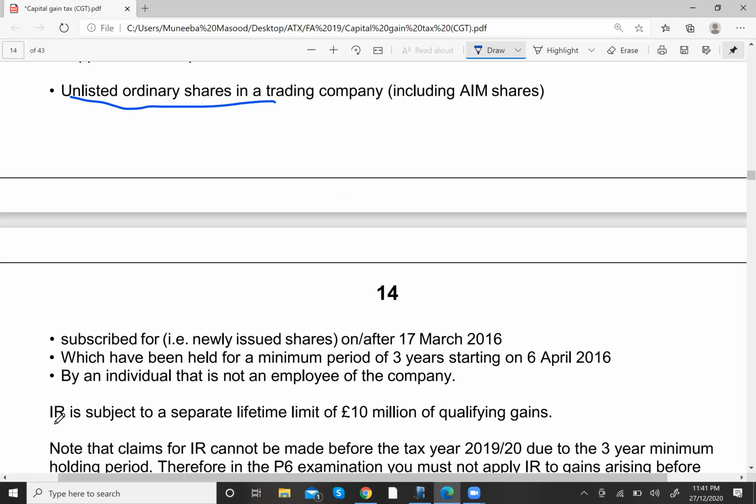Then it says that investor relief is subject to a separate lifetime limit of 10 million of qualifying gain. So even over here we have a lifetime limit of 10 million. For investor relief the limit is 10 million, and for entrepreneur relief the limit was also 10 million. That was separate, and this is separate, so don't mix them together. That 10 million was separate for entrepreneur relief, and this is separate for investor relief.